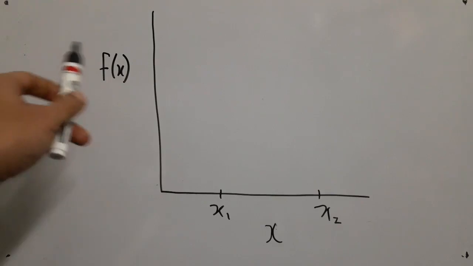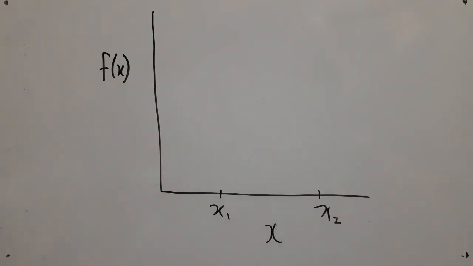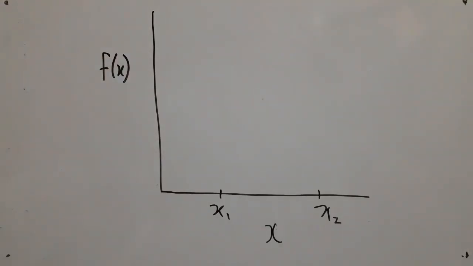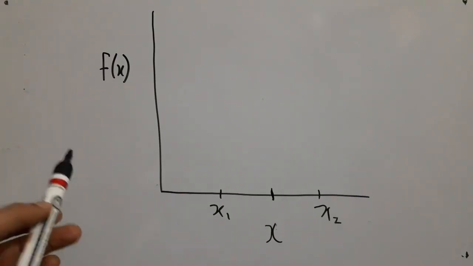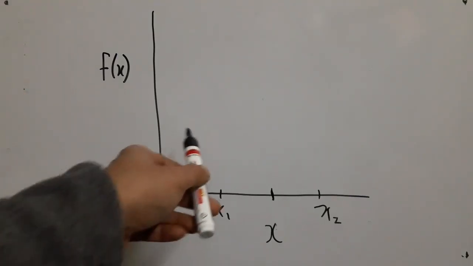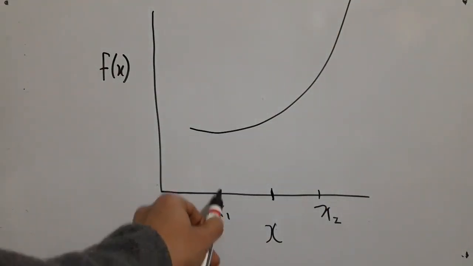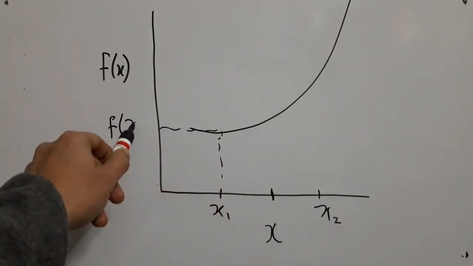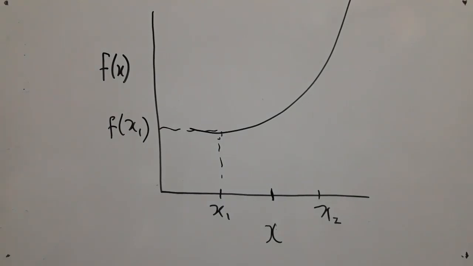Suppose that I show this on a piece of graph paper. So this is my variable x and this is the transformed variable, and I take just two values of x, x1 and x2. Then the mean of these two will be this center point. Now this transformation may be considered as a graph. So suppose my transformation is like this. What is the transformed value of x1? This will be this, which is f of x1. Similarly, this will be f of x2.